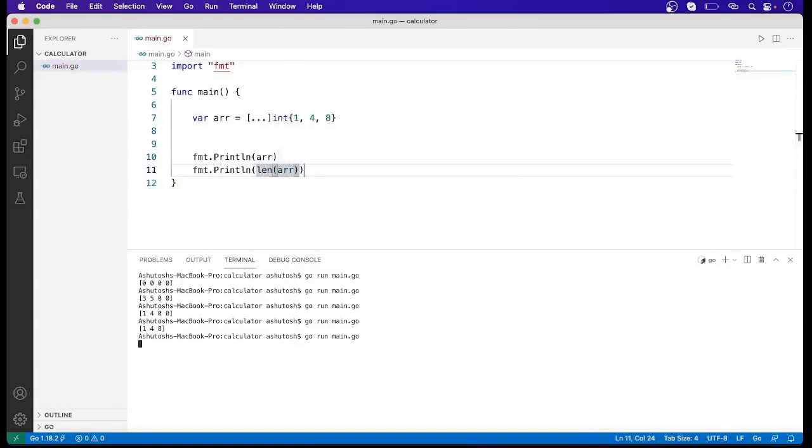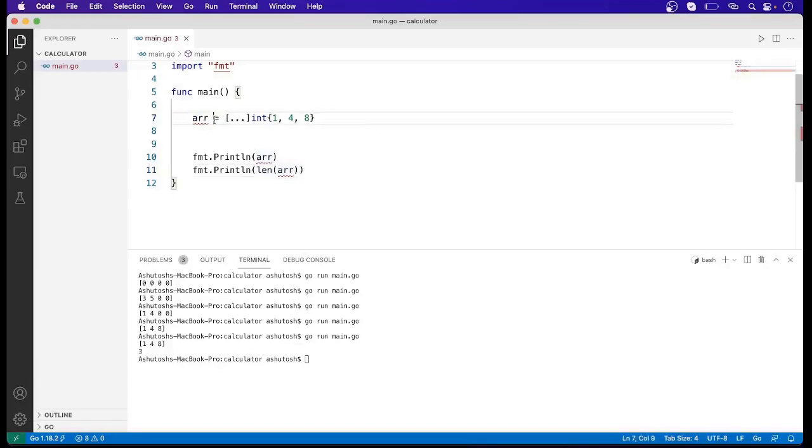When we run this code, we can see its length is 3. So this is the way in which we can initialize an array with ellipsis. Now if we want to use shortened notation, we can simply remove this var keyword and use shortened notation like this. When we run this code again, we can see the result is the same. The array has been printed and its length also has been printed. So this is the way in which we can declare and initialize an array.